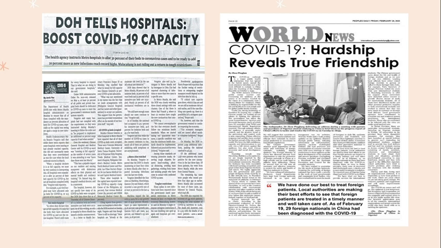So this is an example: DOH tells hospitals to boost COVID-19 capacity. As you can see, it came from a newspaper because it has the page number here, the title of the newspaper here, and also the date. That is an example of a news article that came from the newspaper.